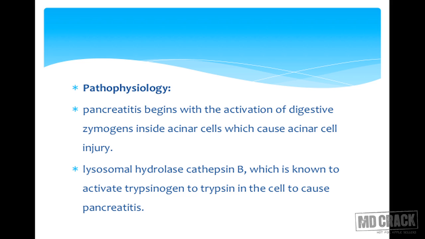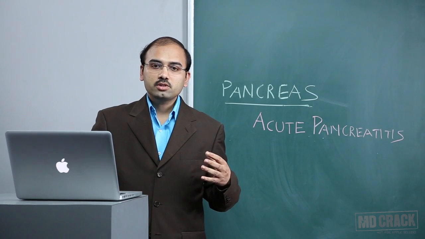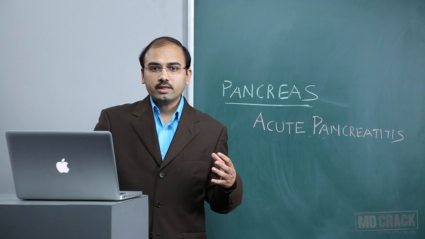We'll see what is the pathophysiology behind acute pancreatitis. Pancreatitis begins with the activation of digestive zymogens inside acinar cells which will cause acinar cell injury. Once the injury occurs, lysosomal hydrolase, which is cathepsin B, which is known to activate trypsinogen to trypsin in the cell to cause pancreatitis, is released. So it will activate a cascade of reactions which will lead to acute pancreatitis.